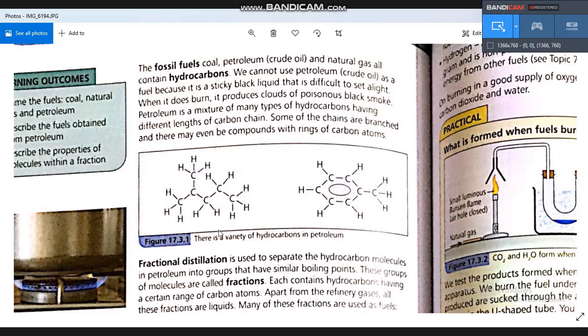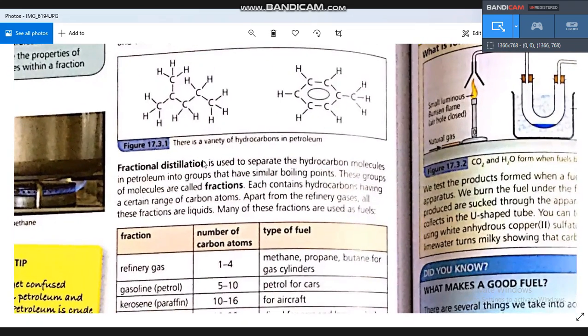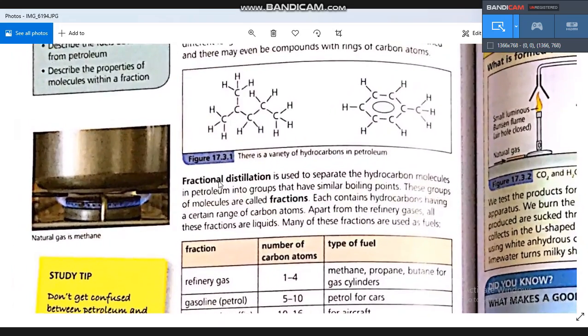We can get the components. We said before that petroleum, or crude oil, is a mixture of hydrocarbons. How can we get these hydrocarbons separately? How can we separate them? We can separate the components of petroleum using a process called fractional distillation.